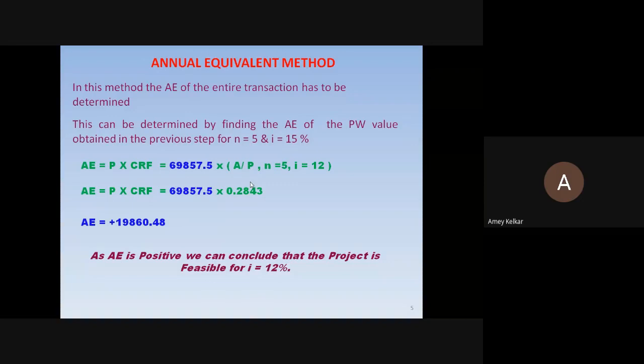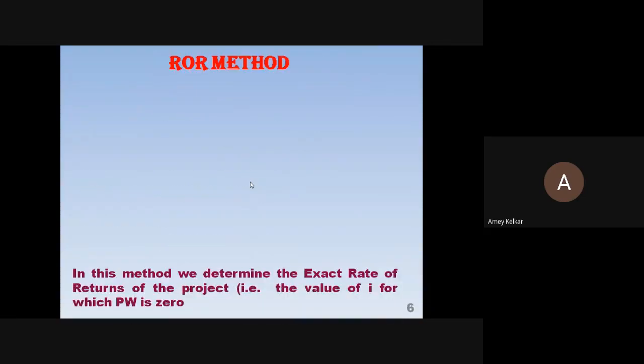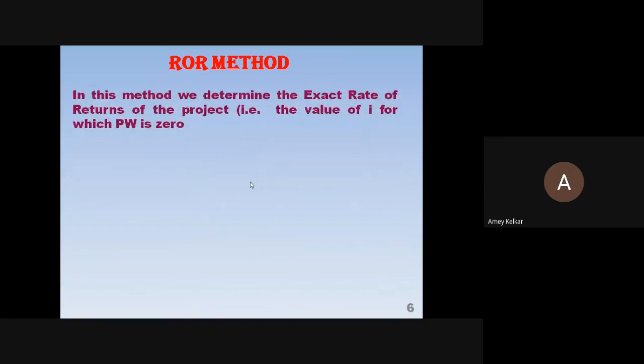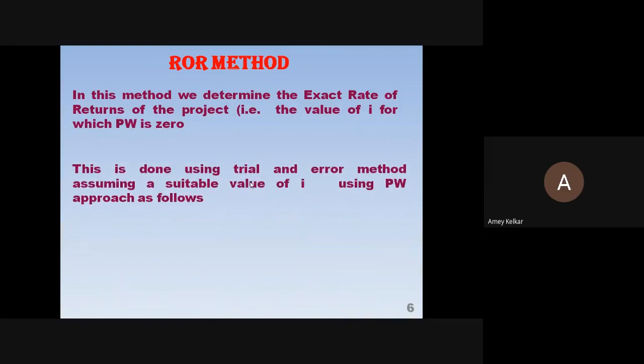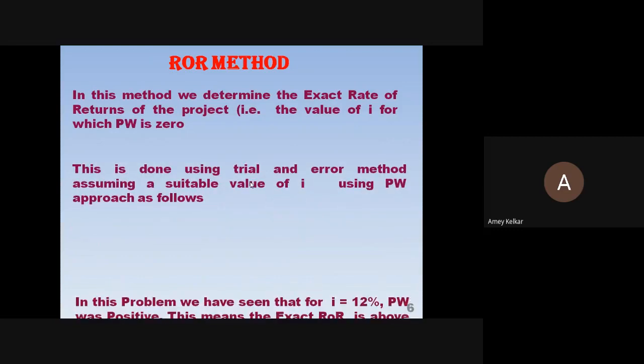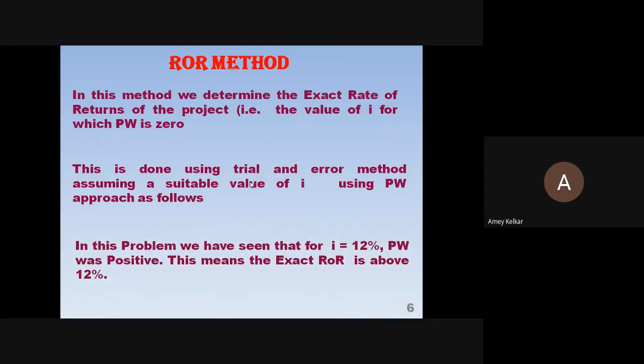So now, what is the last step in this example? Sir, ROR. So now that becomes interesting because for the first time we have got a positive value. Firstly, we need to understand the ROR method. In this method, we determine the exact rate of return of the project, that is, the value of i for which the present worth is 0. This is done using the trial and error method, assuming a suitable value of i and using the present worth approach. Now in this problem, we have seen that for i equal to 12%, the present worth is positive. This means the exact rate of return is above 12.